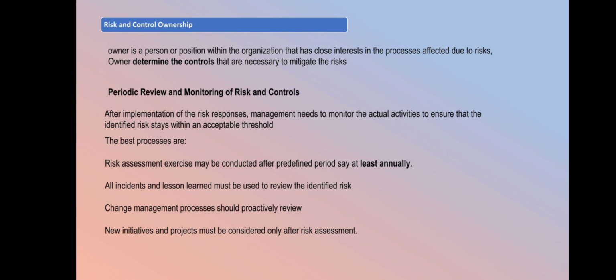If any error or any incident occurs on your system, at that time also you should review. At least annually you should review, but at every incident you should review your controls. The change management process should proactively review. New initiatives and projects must be considered only after risk assessment.